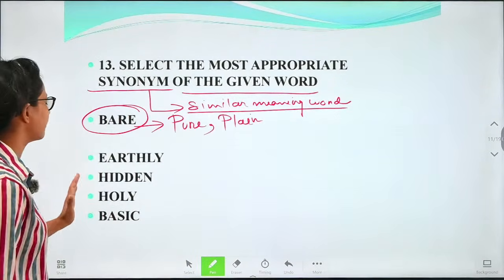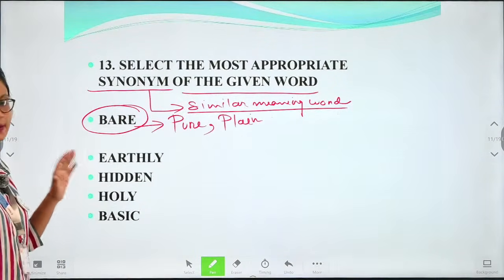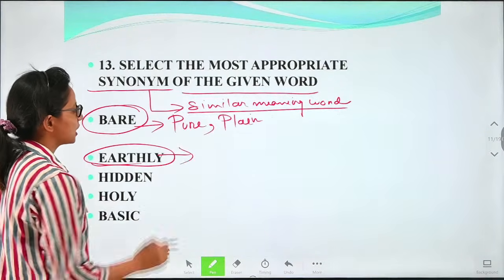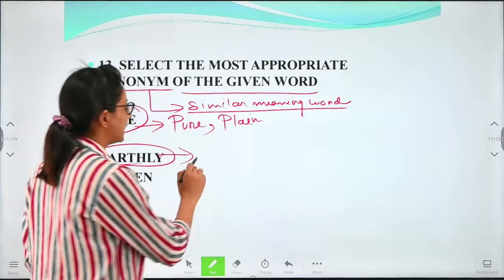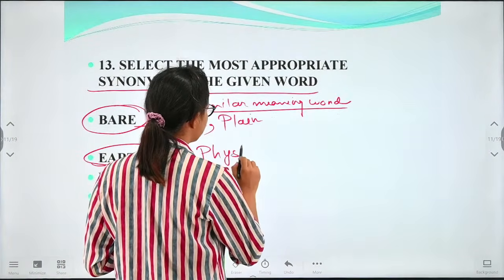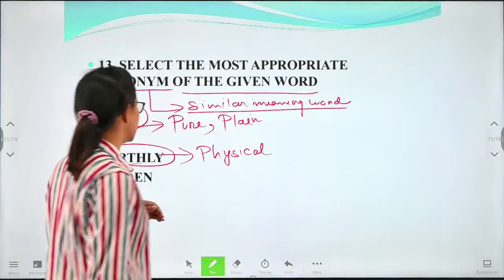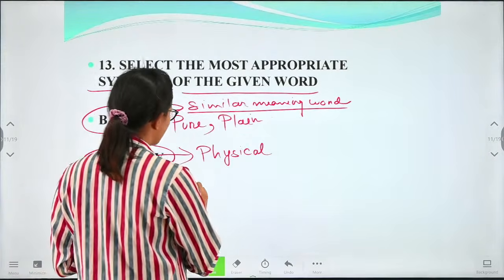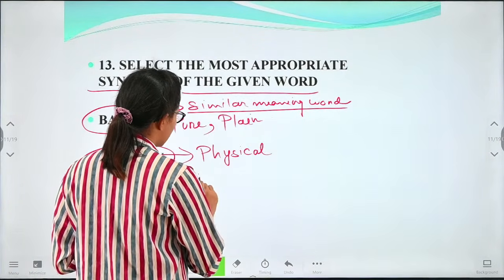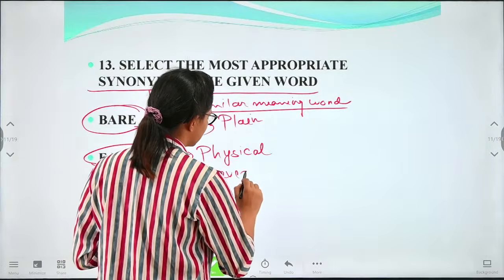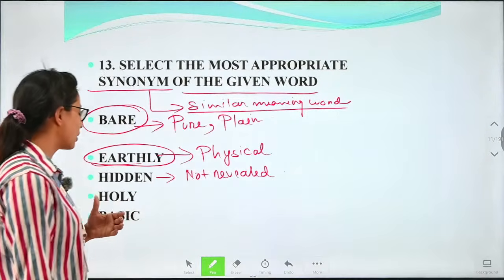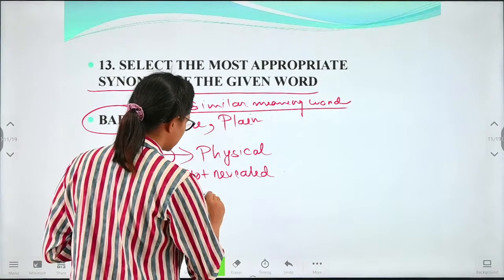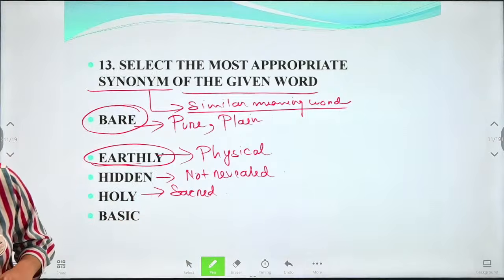Now what will be the synonym? Means we have options given here. We'll try to find the similar meaning word from these options. So first is given artly. When we say artly, it is related to physical. Okay, any physical thing. Hidden means which is concealed, which is not revealed actually. Okay, holy. Holy is sacred.